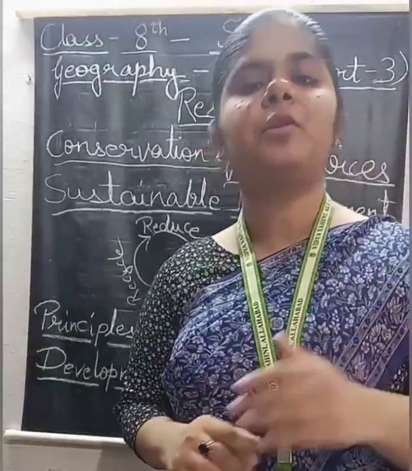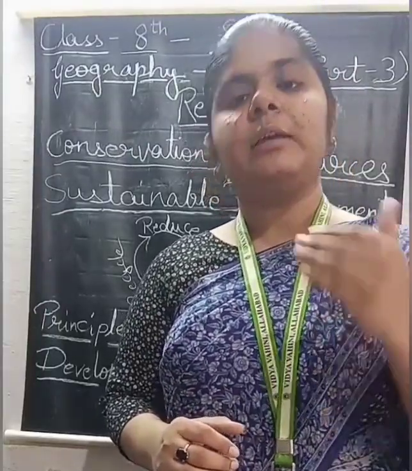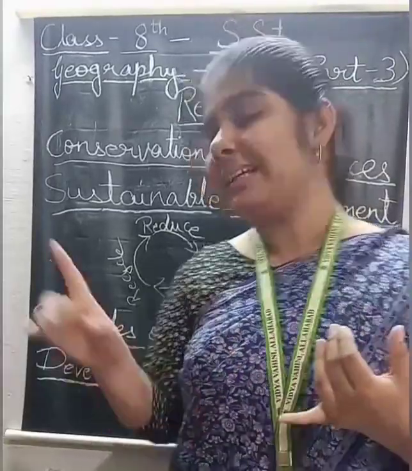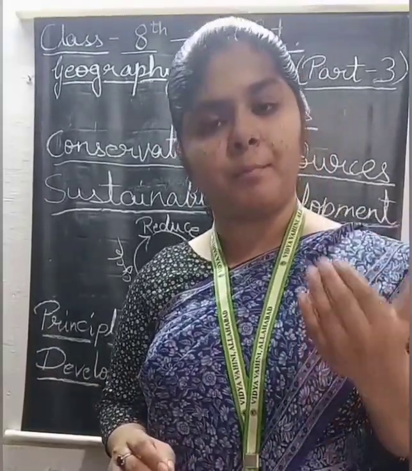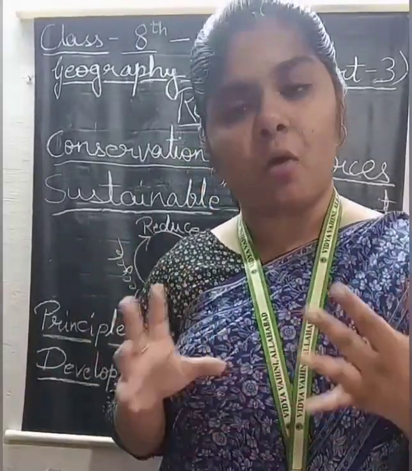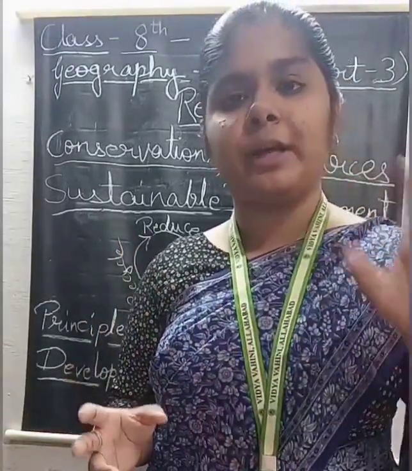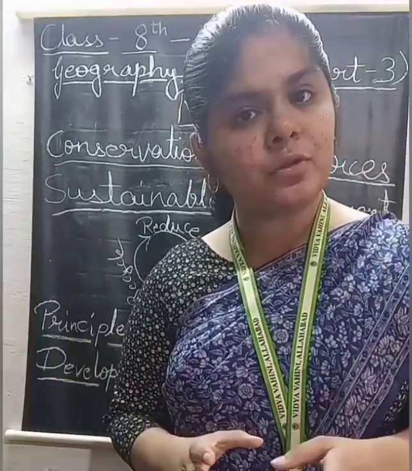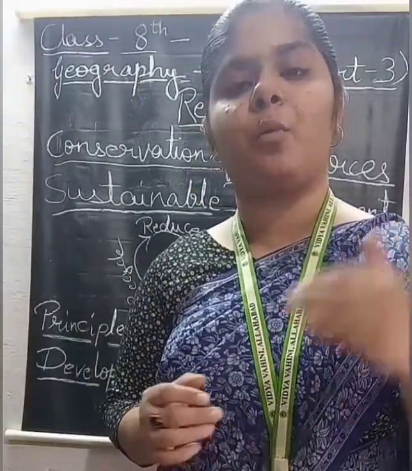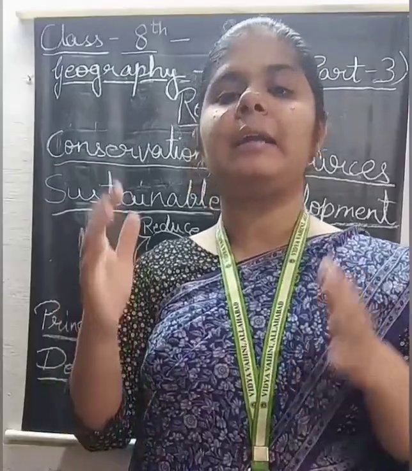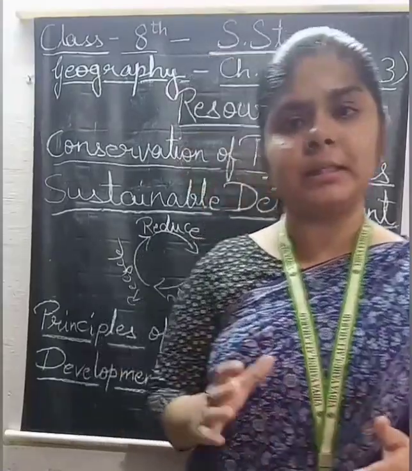Now there are some principles of sustainable development, how we could follow this. What we can do is we should try using these three things, that means reduce, reuse and recycle. That means using our resources in a proper manner. We should respect and protect all the resources that are present naturally in our environment, whether living or non-living. We should protect all the creatures, all the living beings on the earth, and we should use everything which is provided to us in such a manner that it could be protected for our future generations also. Fine. So this was all about this particular lesson.